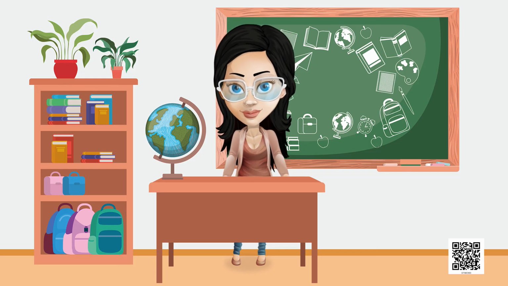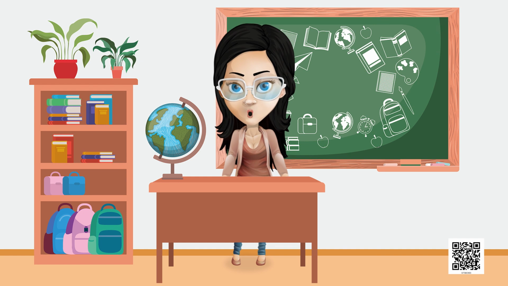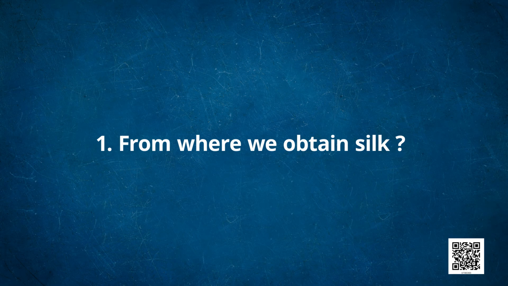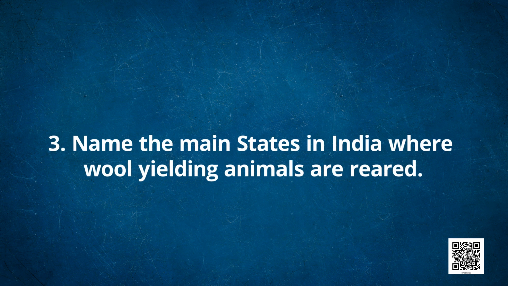Dear students, let's try to solve some questions. Question number 1. From where do we obtain silk? Question number 2. Give one source of wool. Question number 3.